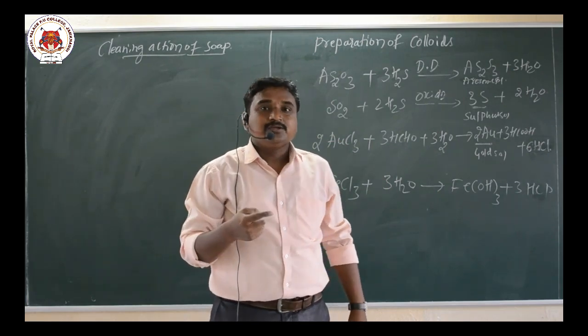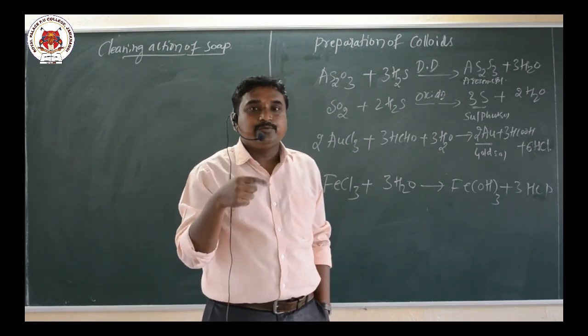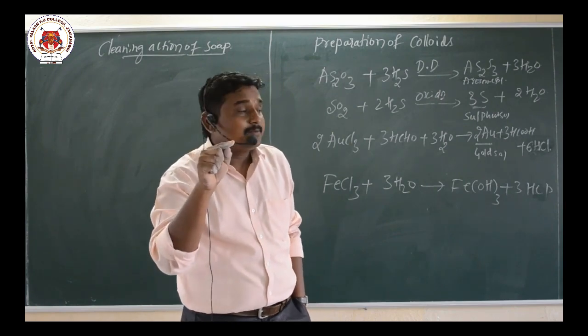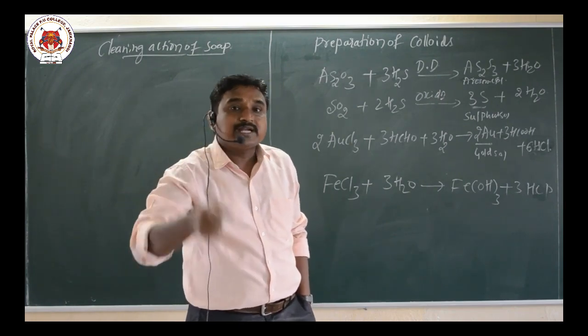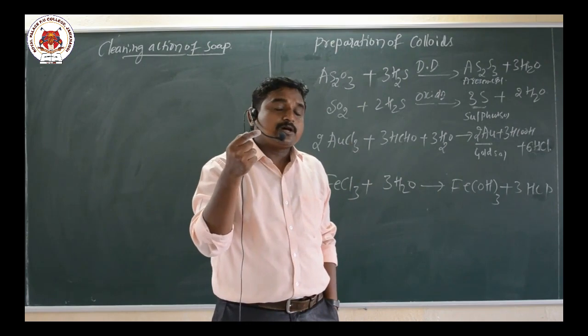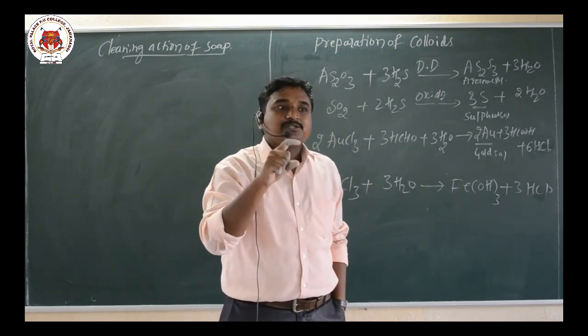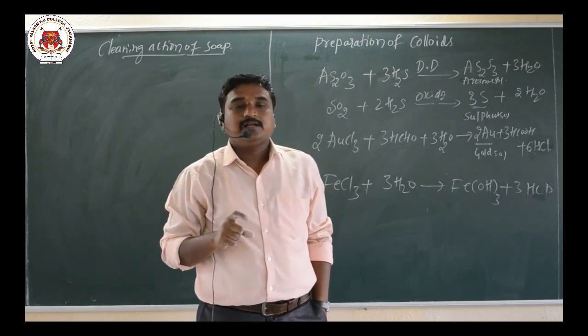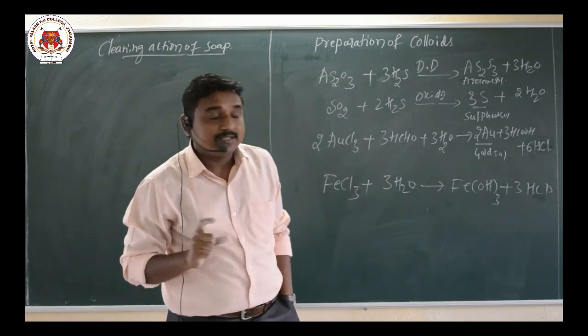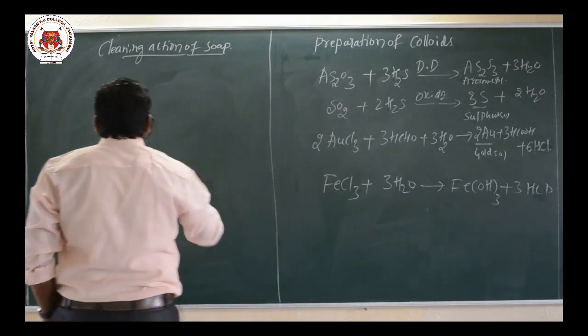In ionic micelle, we already know that the COO minus part projects outside the sphere, and the long chain hydrocarbon part projects inside the sphere, and that spherical shape structure is called what here? Ionic micelle. Now let me move to the cleaning action of soap.